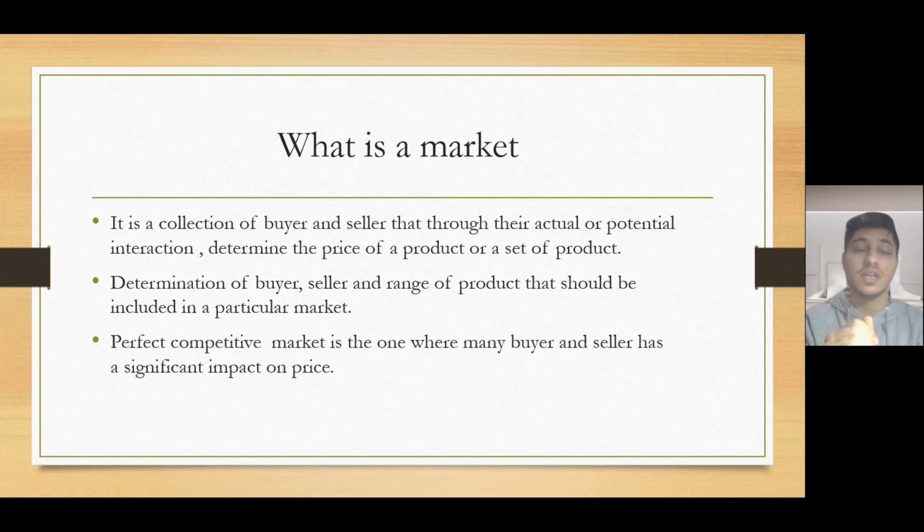So what they can do is start doing the same thing which I explained in my previous video: how the price is determined, the equilibrium theory and the demand-supply interaction, all those things. Now coming to the second point, a market is the place where the cycle of buying and selling takes place. A perfectly competitive market is one where no buyer or seller has a significant impact on price. There is no single participant in this market which can determine the price.